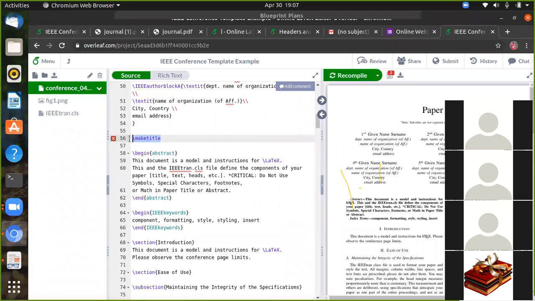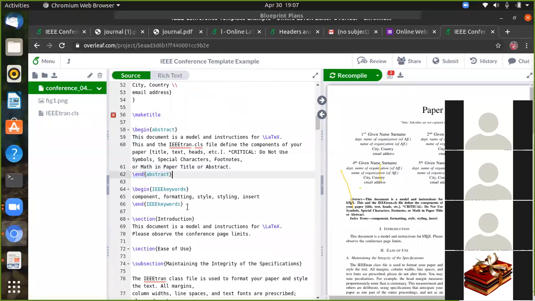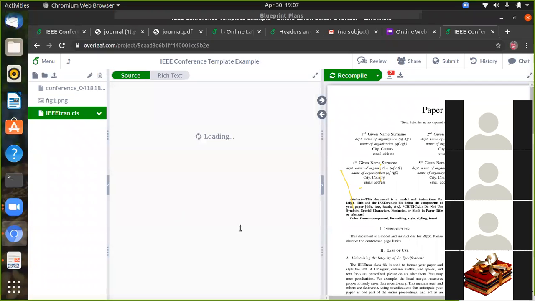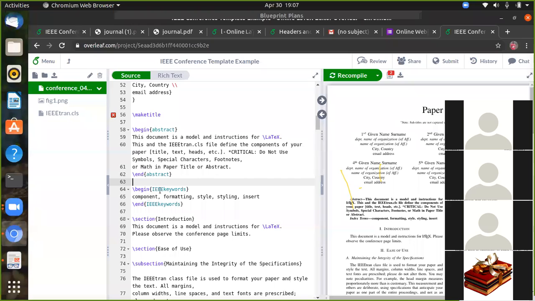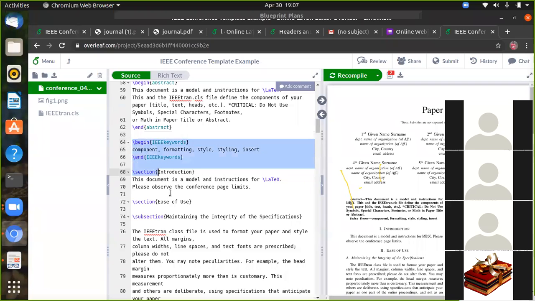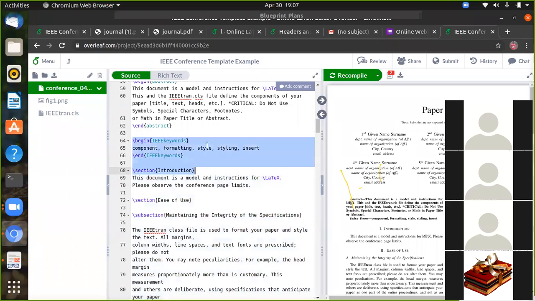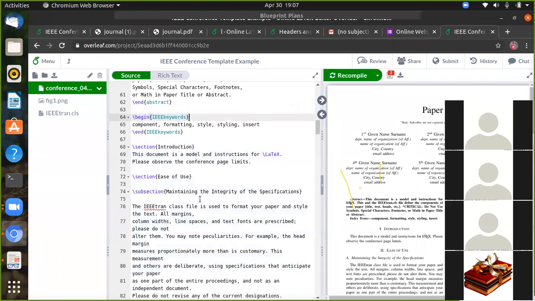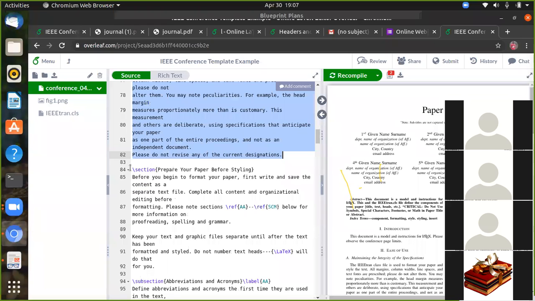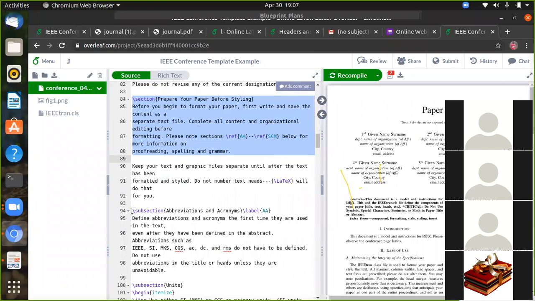So now we can go to the title page. We can write the begin abstract, same as what we discussed. But here you can go for keywords. This is the IEEE defined keywords format. This class will define the keywords format. The IEEE class format defines the keywords: begin IEEE keywords, then keywords, then section, then other things and all same. The others are all same only. Okay, begin IEEE section, introduction, section, ease of use, subsection, then your content. Okay, your content, then next section, next subsection.